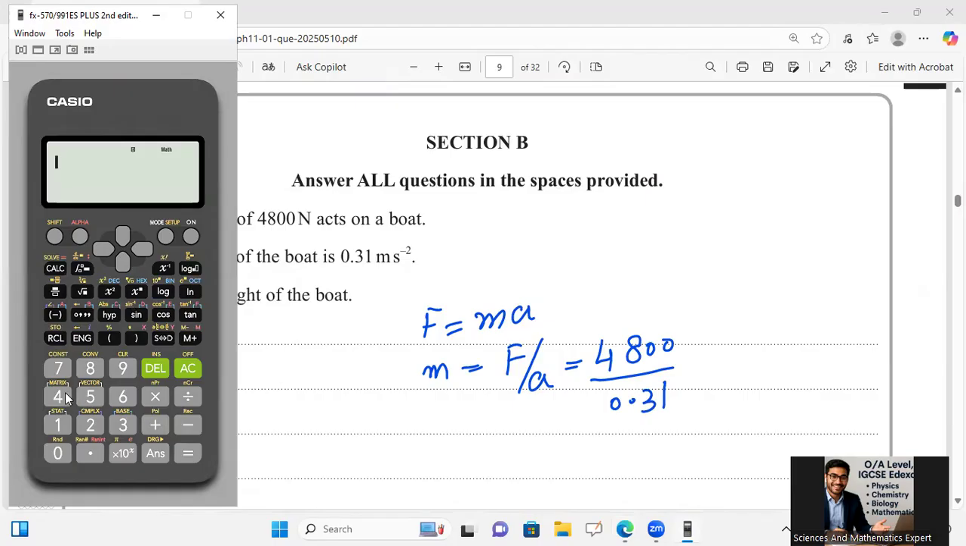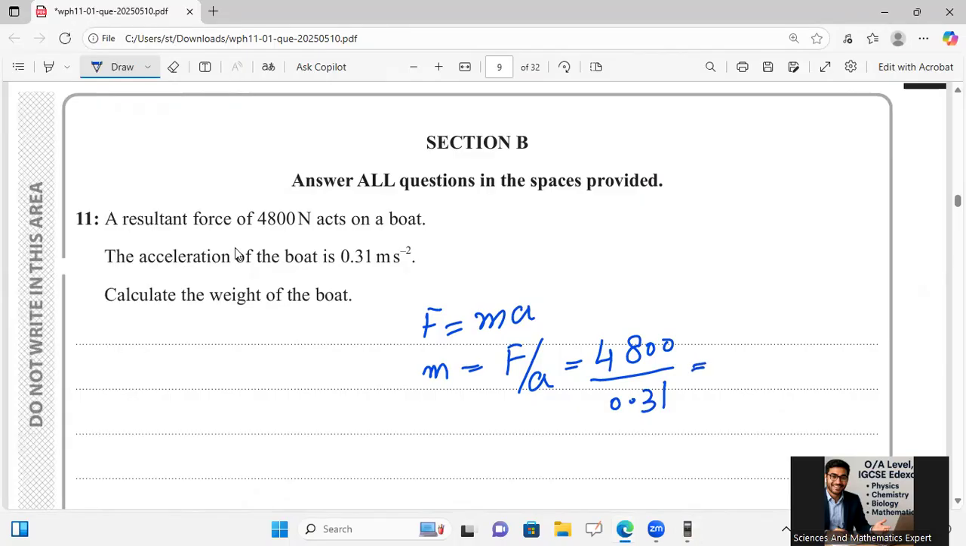4800 divided by 0.31 equals this, that is 15,483 kg. And if I want to go for its weight calculation, then I will use this mass to get weight, because he said to calculate weight, where W is equal to mg. Just multiply it with 10 or like that.